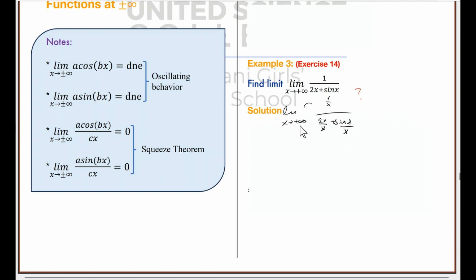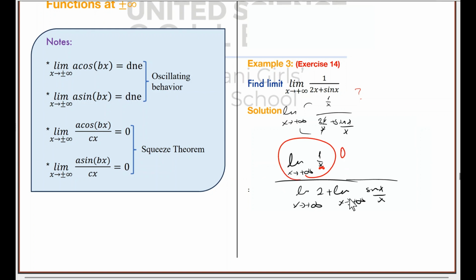So distribute the limit. It's going to be limit as x approaches infinity of 1 over x over limit as x approaches infinity of, when x is cancelled, 2 plus sine x over x. Now evaluate each limit separately. When I insert infinity back, number over infinity gives me 0.